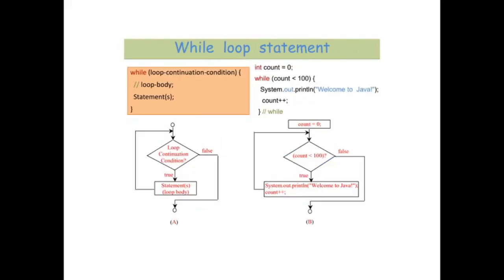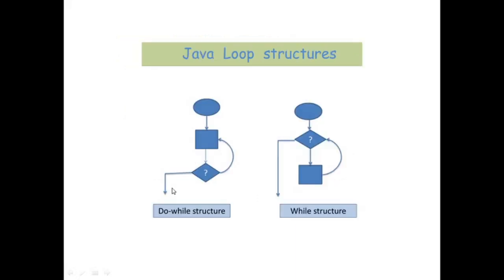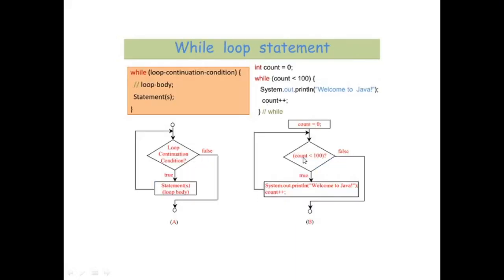Okay. Now here we are able to figure out how a while loop is executing. This is the start of the state, and what it is doing is checking that loop continuation condition. This is the condition. Okay, if it is true, then a statement is executed. This is the while loop. It is very much identical to this, as you can see. And then if the condition is true, the statements of the loop body are executed.